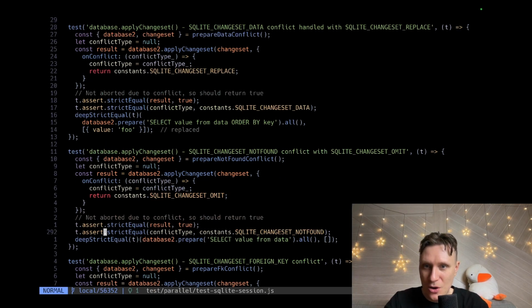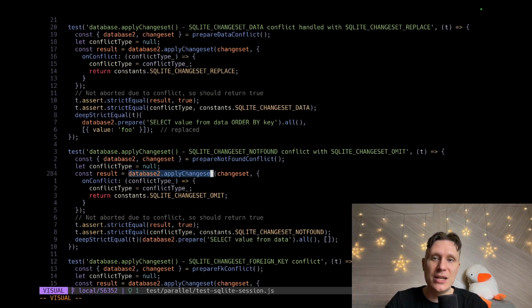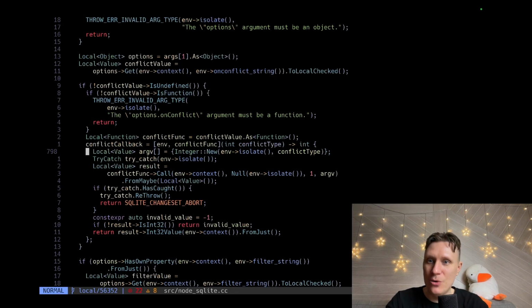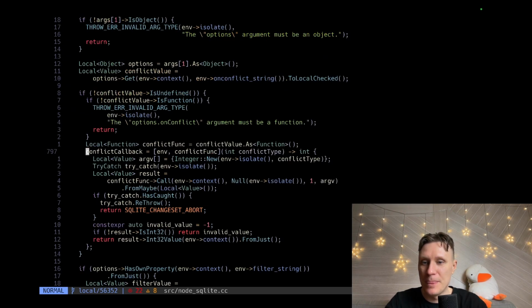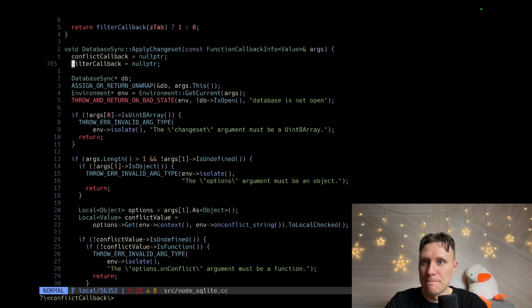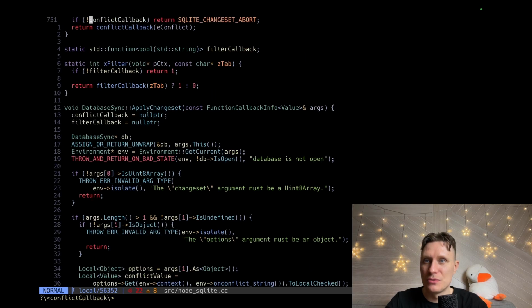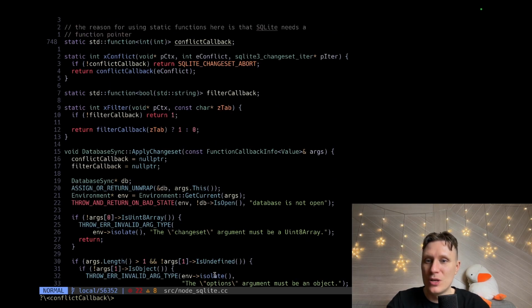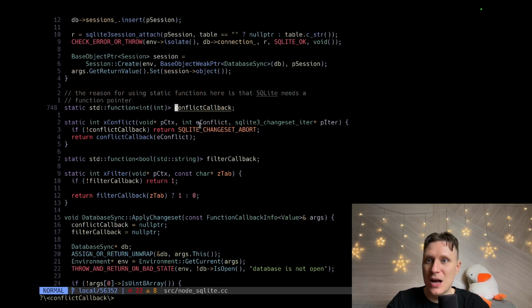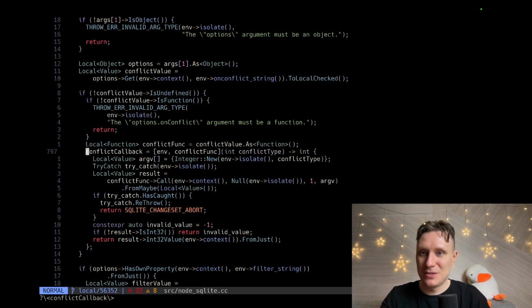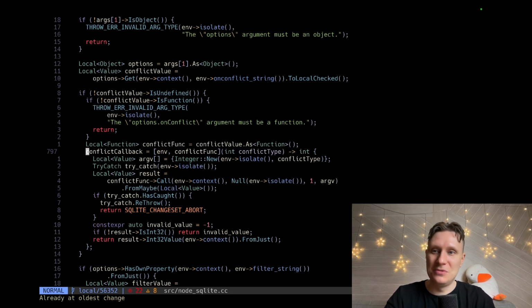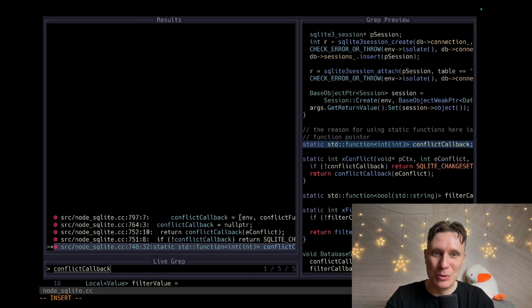So how do we install our conflict resolution callback? We install it for a specific database. So how does it know for which database we install it if it's global? I'm currently in Node SQLite CC. How does it know for which database I've installed my callback? Because this is just a pointer to a function. It's global. It's for all databases. This is extremely convoluted. I don't know. Basically I'm lost.